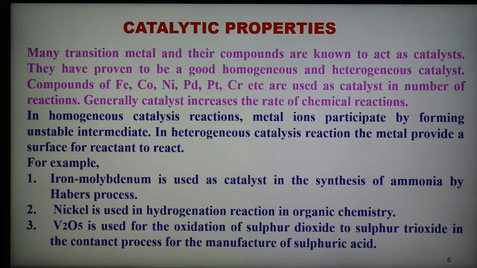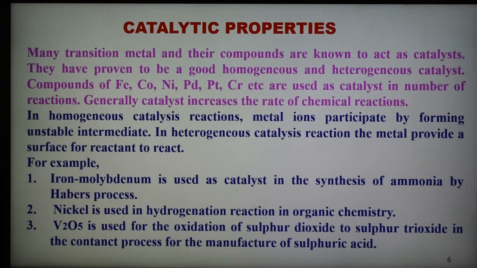So the catalyst is very important during a chemical reaction, and many transition metals and their compounds act as good catalysts for various reactions. Out of these, iron, cobalt, nickel, palladium, platinum and chromium are very common metals which act as catalysts, and some examples are shown here.